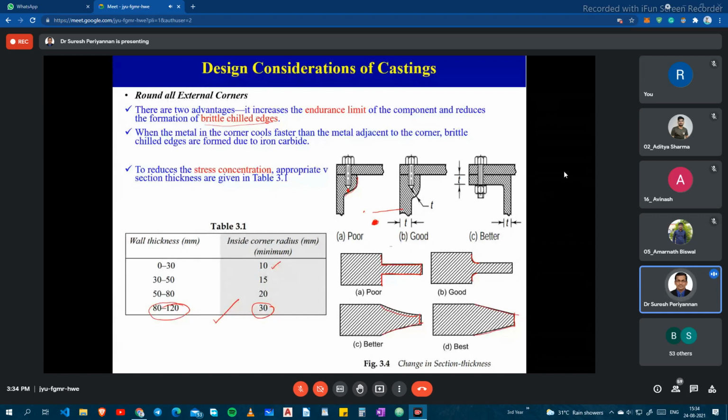Then maybe we can avoid the corners, since corners are also present here. We can go for a curved surface. But even with a curved surface, some corners are still there, so it will still not be good for design. But when you go for this kind of arrangement, we can avoid the stress concentration as well as reduce the failure rate. Okay, that's it. Please go through it.